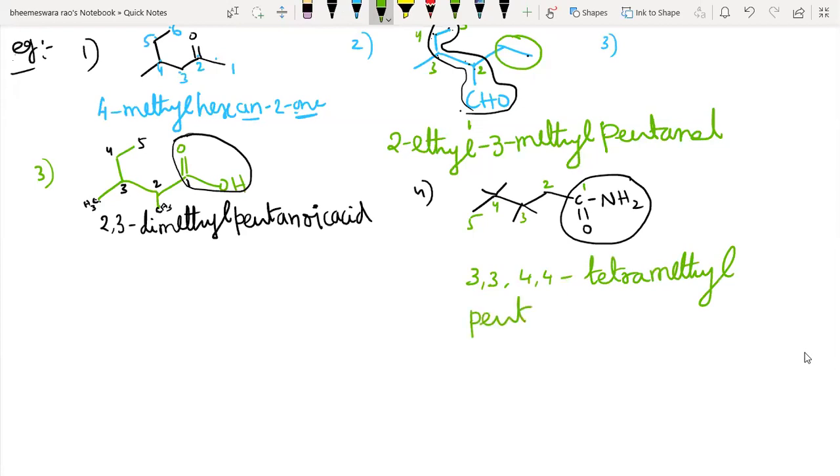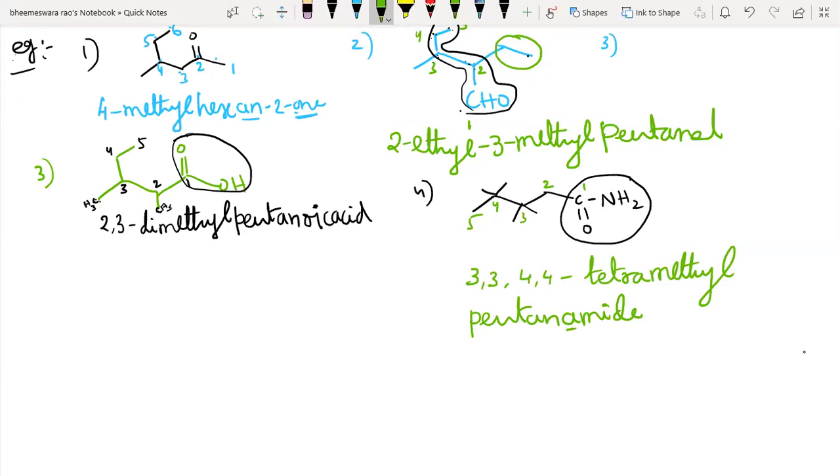So root word pent and amide. Because the suffix here also starts with a vowel, that's why you should drop the terminal e of its preceding suffix. Very good. Yes, Mr. Pranav, it is pentanamide.